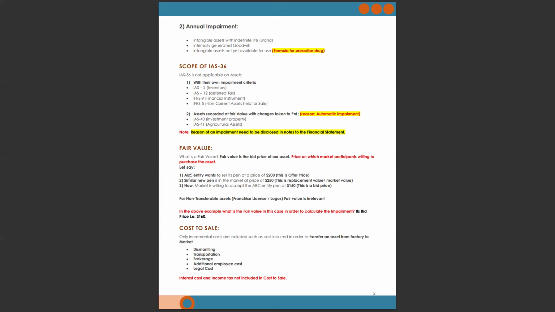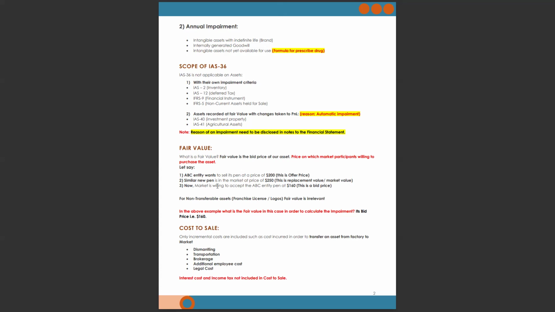Let's say ABC entity wants to sell its pen at a price of 200. This is the offer price. Offer price means ask price. ABC wants to sell its pen at its own price. A similar new pen is in the market at a price of 250. This is the replacement value. Market value means the same nature of pen is available in the market at the price of 250.